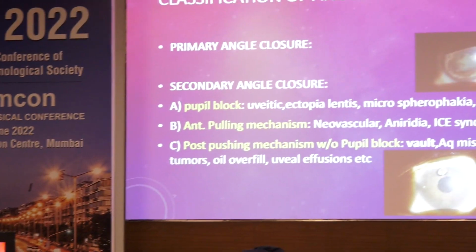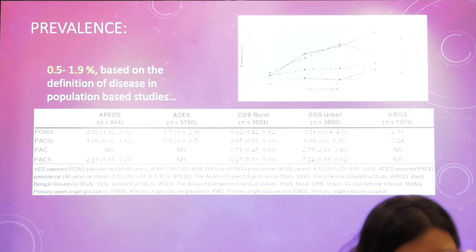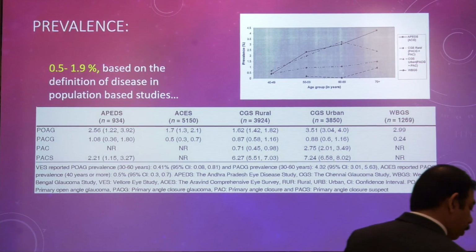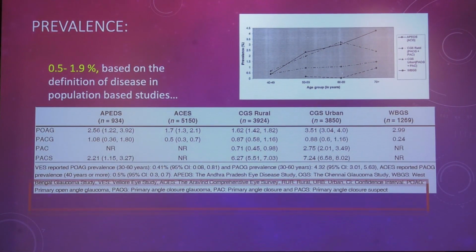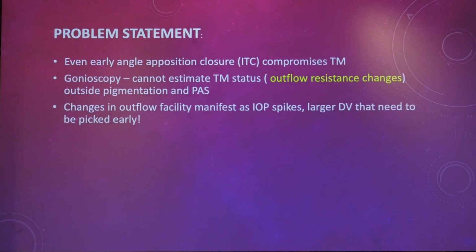So, as we know, we have classification of angle closure into primary and secondary angle closure, which is pretty basic and we all know about it. I will be just going through the very salient points because we don't have time. And it's in a population-based study with esteemed faculty that we have here. They have done it themselves. It's around 0.5 to 1.9% of the population. Blindness, though, is carrying a threefold higher risk than that of open-angle glaucoma.